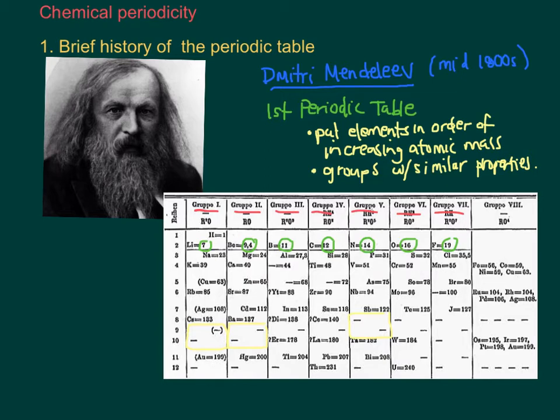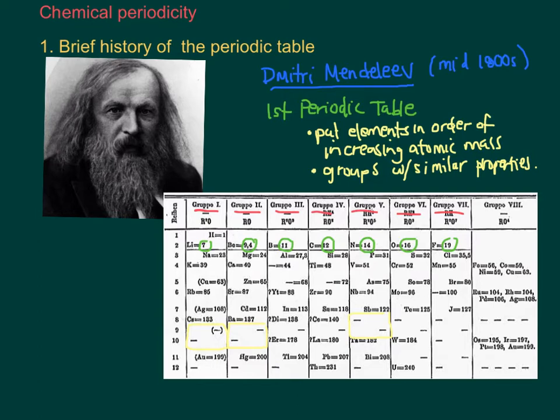And then the other thing that he did is he noticed that there were some inconsistencies with atomic mass and properties. So the best example I can give you on the periodic table is element number 52 and number 53, tellurium and iodine. On the modern periodic table, their atomic masses do not go in order. Tellurium comes first, and iodine comes second, and tellurium weighs more than iodine.